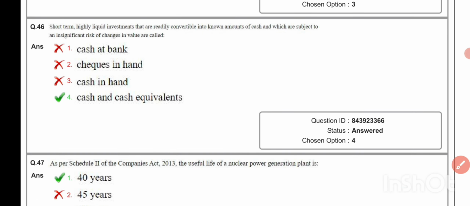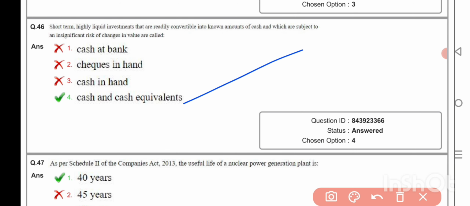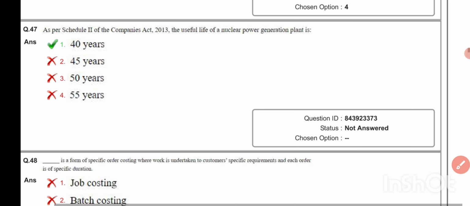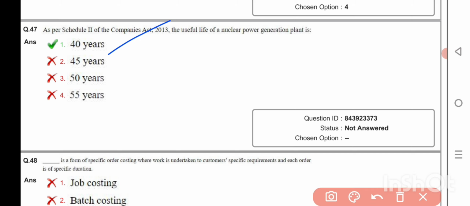Short-term highly liquid investments that are readily convertible into known amounts of cash and which are subject to an insignificant risk of changes in value are called cash and cash equivalent. As per Schedule 2 of the Companies Act 2013, the useful life of a nuclear power generation plant is 40 years.